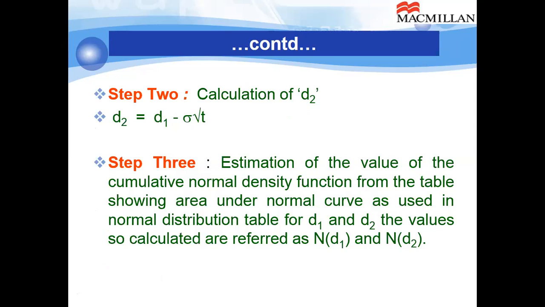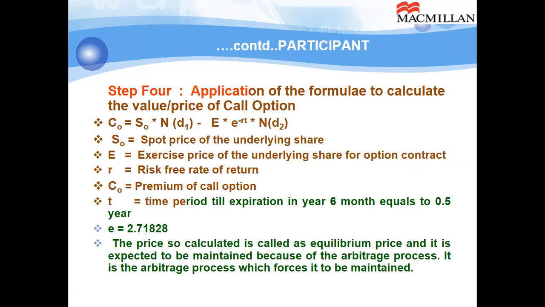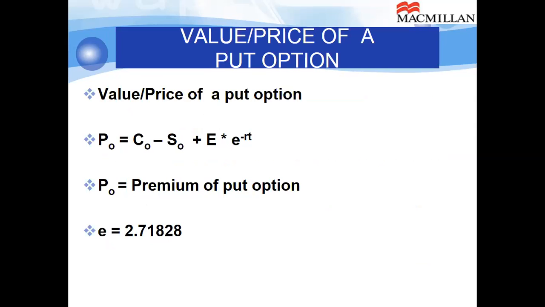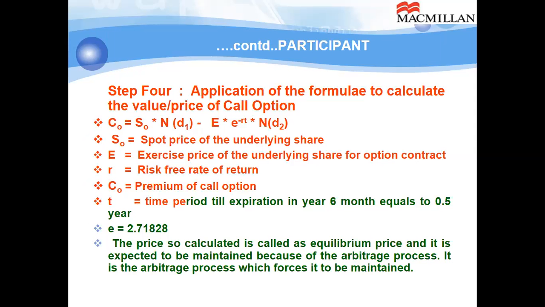Step 3, locate the value or area under the cumulative normal curve. For D1, that will be ND1. For D2, that will be ND2. Then we go further. The price of the call option is spot price times ND1 minus E multiplied by the exponent function raised to the power of negative RT, further multiplied by ND2. You get the price of the call option. Then by applying the put-call parity fundamental, you can get the price of the put option. So that is the way. This is the call option premium. You get the put option.